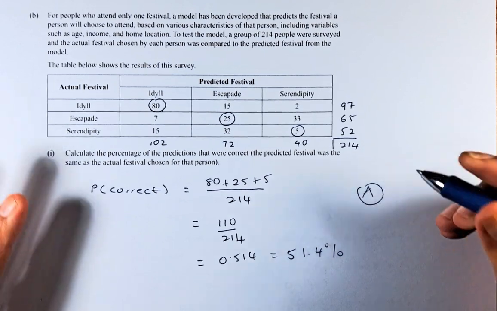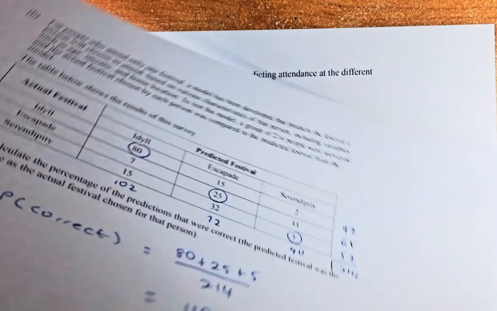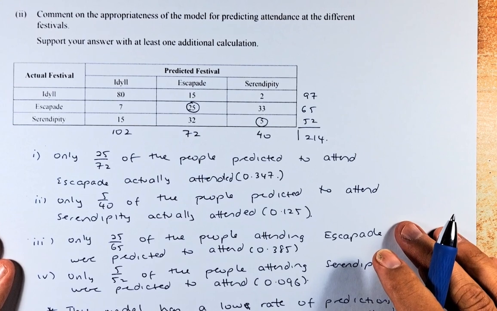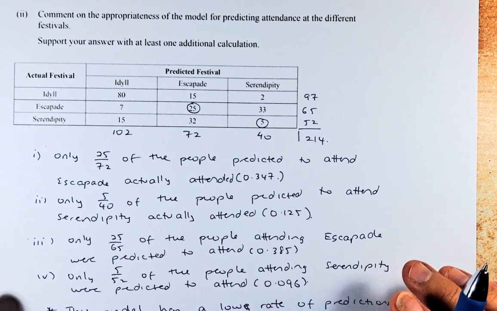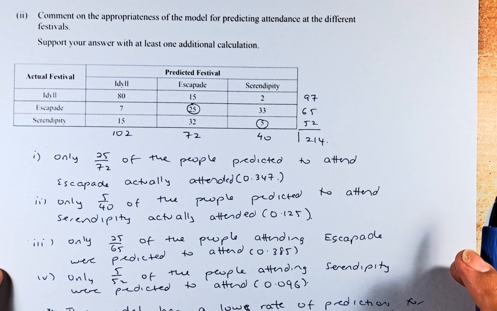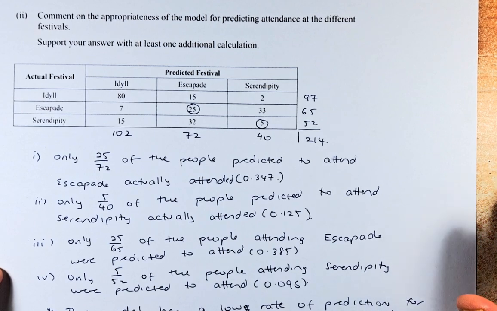And now we will look at question 2, part 2 of the question. Okay, so part 2 is more lengthy. If you can answer it, it's going to be an excellence. So, comment on the appropriateness of the model for predicting attendance at the different festivals. Support your answers with at least one additional calculation. So, at least one means you have to do one, but I'm going to give you all 4.